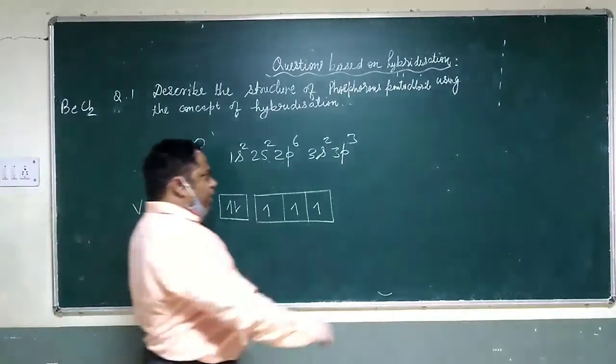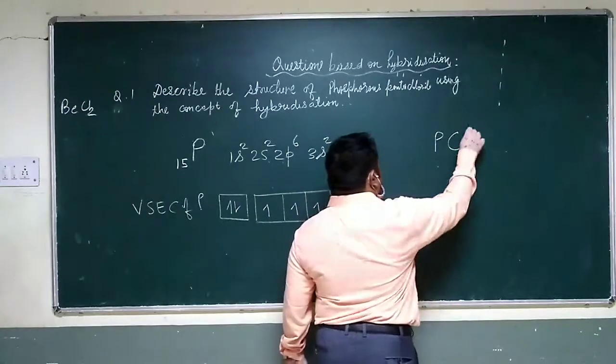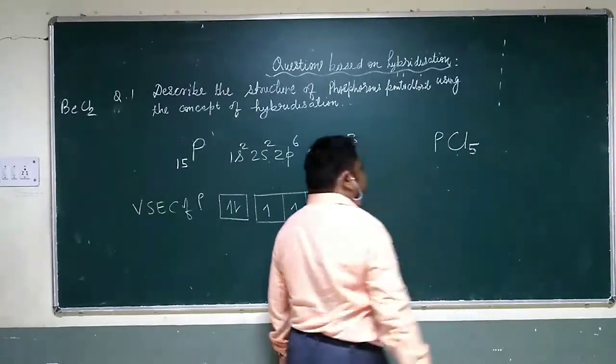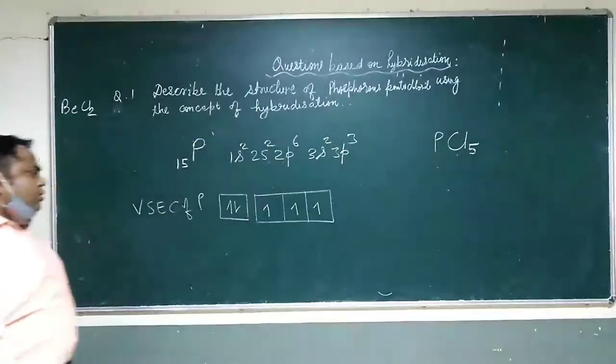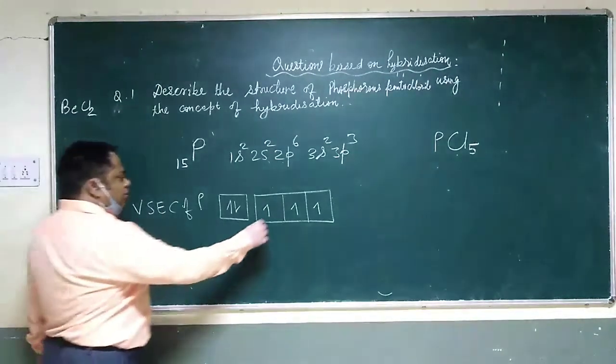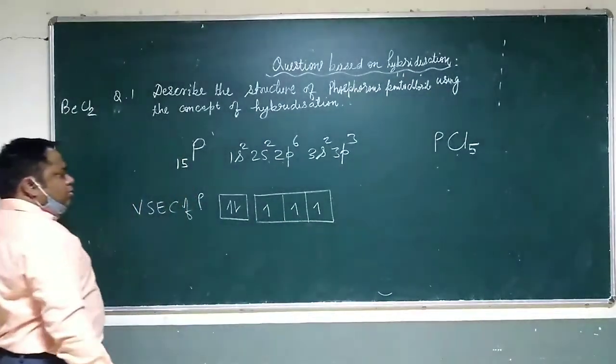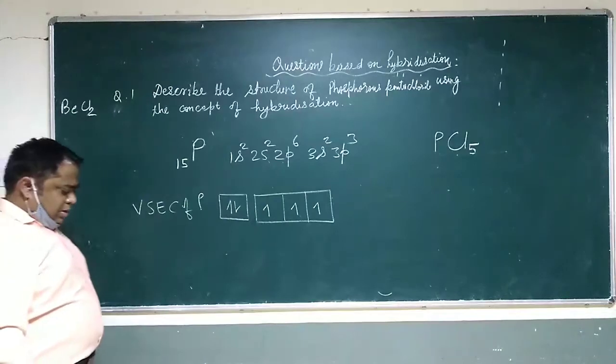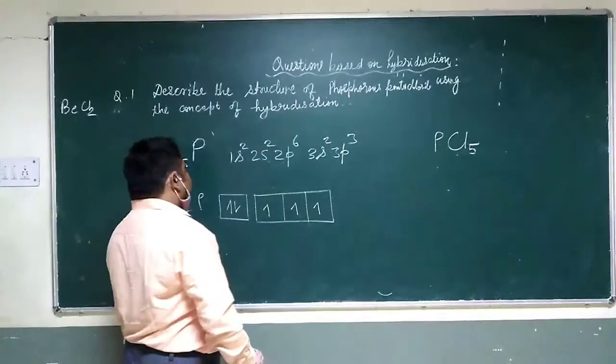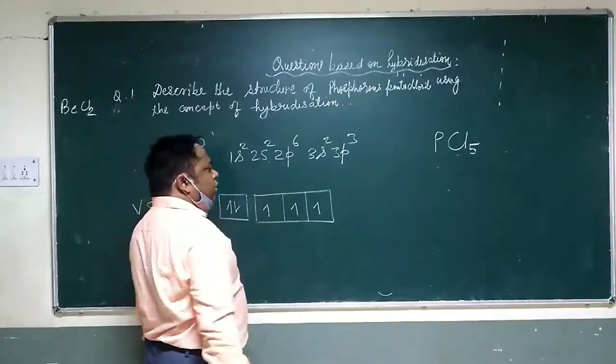Now for PCl5, how many unpaired electrons do we require? Very clearly we can see that 5 bonds are required, so 5 unpaired electrons will be required. But here there are 3 unpaired electrons only. So what should we do? Look at this very carefully. Up to nitrogen, d orbitals are not available.